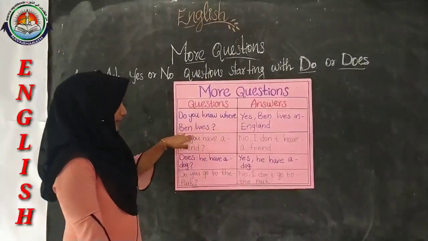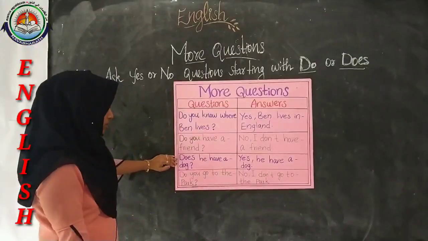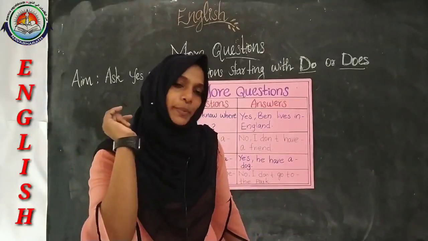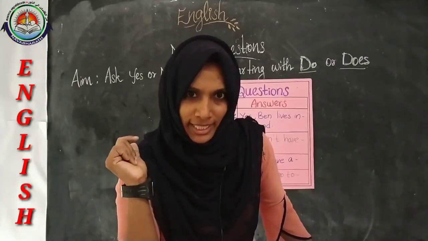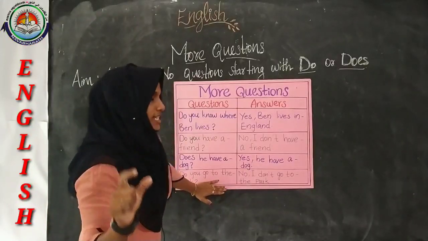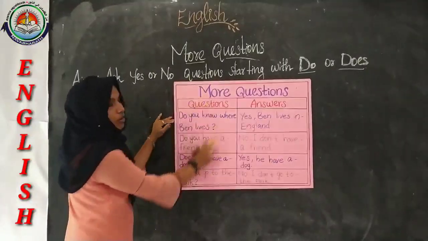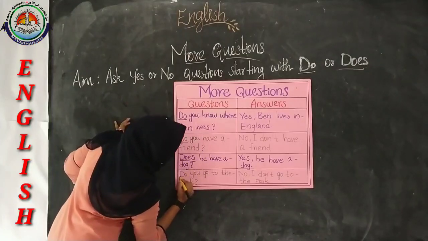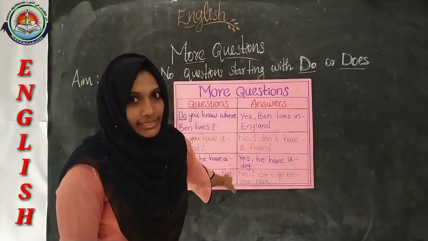Do you know where Ben lives? Do you have a friend? Does he have a dog? Do you go to the park or beach? Do you go to the beach? So what about these questions? Have you noticed anything common? Yes, in all these questions we used do or does. Ma'am used do or does to begin the questions.